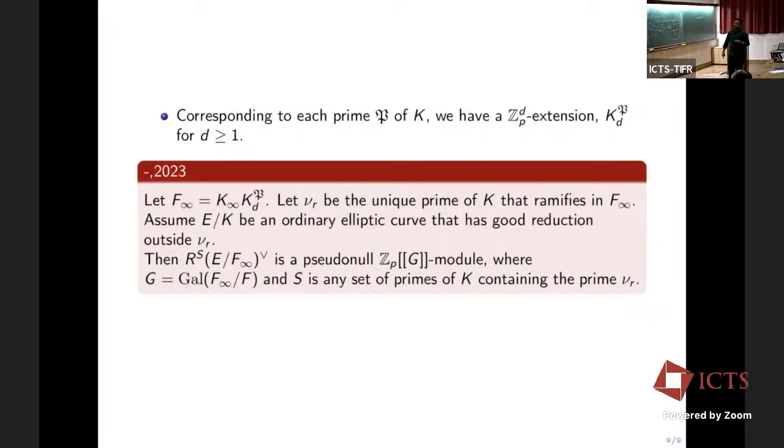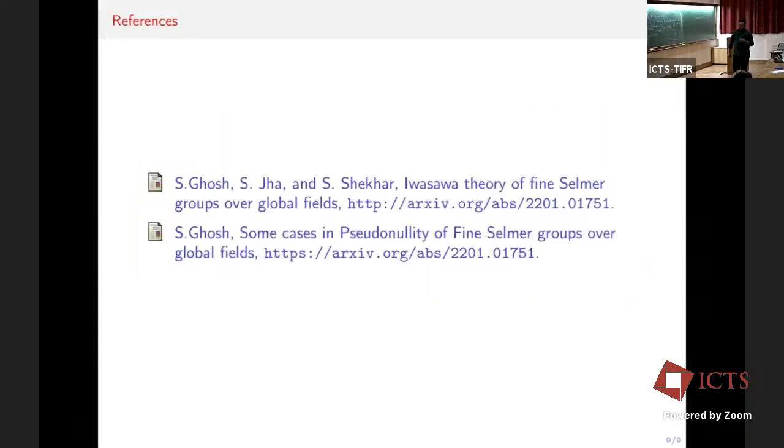Suppose E has good reduction outside v_R. One can show that the Pontryagin dual of the fine Selmer group is a finitely generated Z_p[[G]]-module, where G is the Galois group Gal(K_∞/K) over F, and S is the set of primes containing v_R. We will also extend it to the case when K_∞ is just K_{p,d} for d greater than or equal to 1 under analogous assumptions. The references for my talk are the following: my first paper with my advisors, Ramanujan Sujatha and Chandrasekhar, on Iwasawa theory for fine Selmer groups of function fields, which is on arXiv, and the second is my paper, also recently on arXiv. Thank you for your attention.